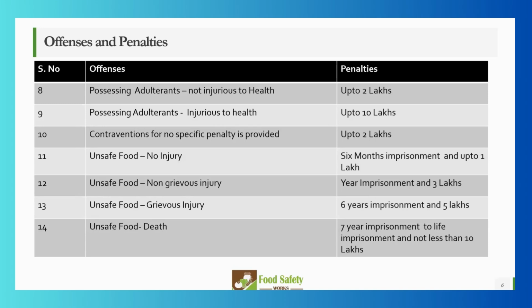In that case, just one query. Depending on different products, for example, we deal with tea. So we know that this all can't be a part of the process or the product, but we were talking about allergens before, and there are some allergens that we use, and for that we are also putting a caution on the label. So even after that, if the consumer consumes that product, will we be held responsible?